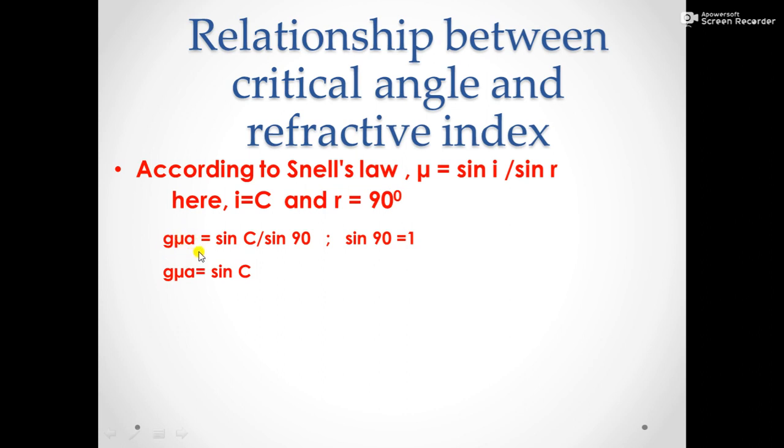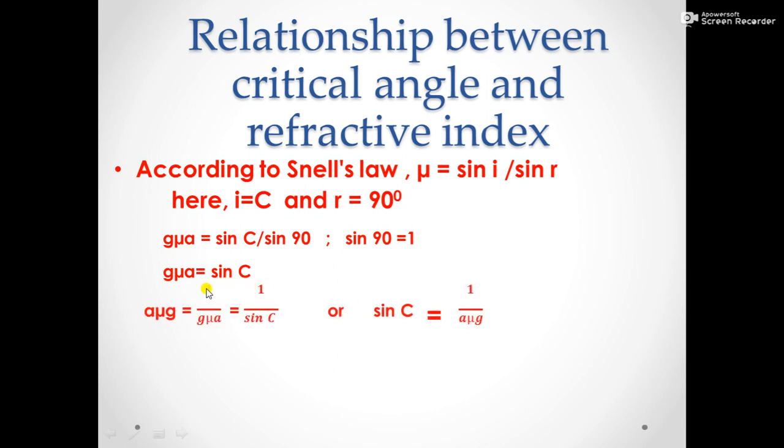Here refracted ray is in air, so refractive index of air with respect to glass is equal to sin C divided by sin 90. In place of i, C, in place of r, 90. And the trigonometric value sin 90 is equal to 1. So refractive index of air with respect to glass is equal to sin C.